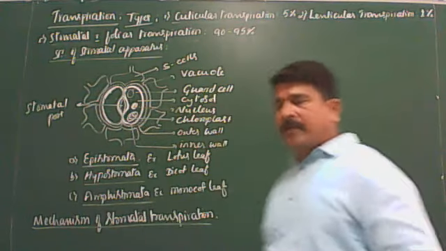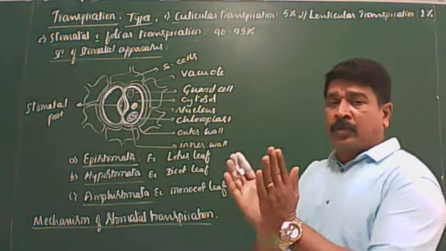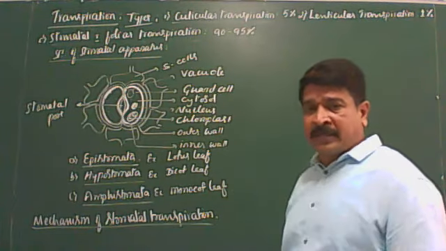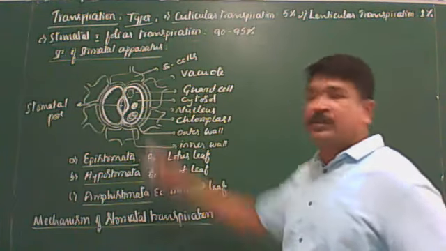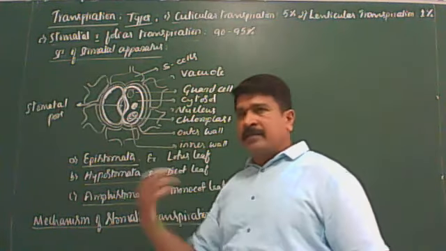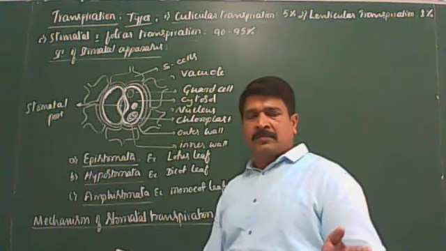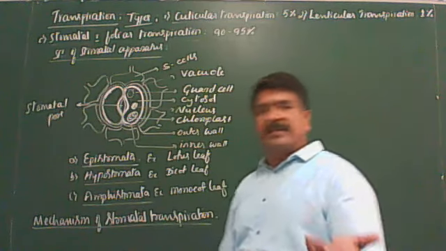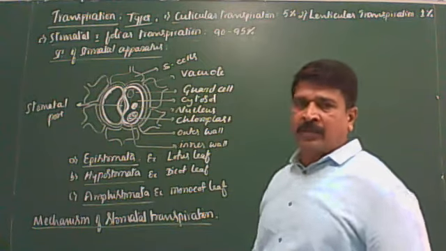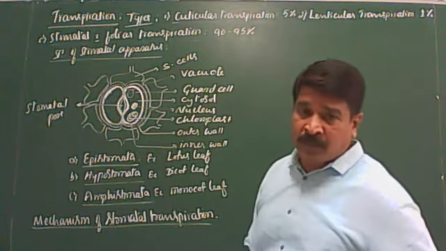Suppose the guard cells have more water, they become turgid and the stomata open. If the amount of water decreases, guard cells become flaccid and the stomata close. I think you are getting it. When the guard cells are turgid, stomata open, allowing transpiration to occur. When the guard cells are flaccid, stomata remain closed, thus preventing transpiration. That also you should keep in mind.